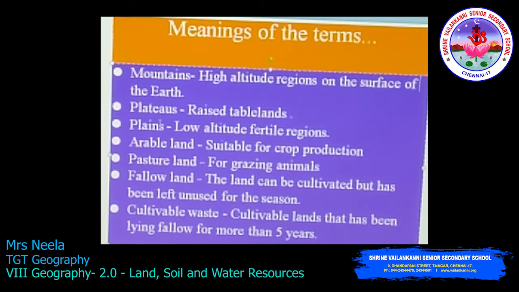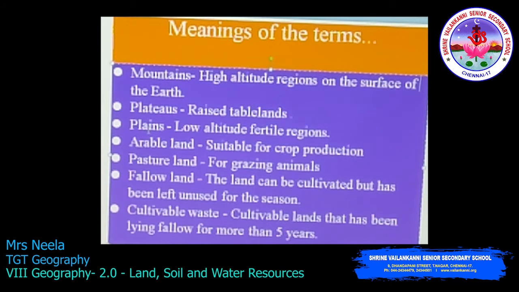Next one is the plain. Plains are the low altitude fertile region. Here it is densely populated, because it is suitable for human settlement. This land is vast and flat. It is rich in alluvial soil.